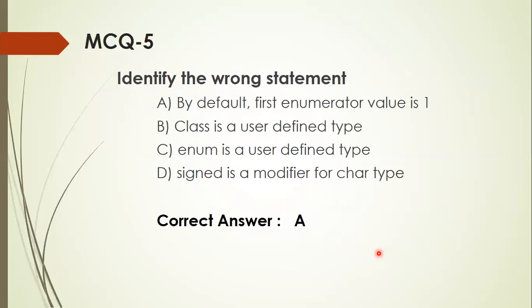Identify the wrong statement. By default, the first enumerator value is 1. No, by default, the first enumerator value is 0. Class is a user-defined data type. Correct. Enum is a user-defined data type. That's also correct. Signed is a modifier for char type because char supports 2 modifiers, both signed and unsigned. So the correct answer is A.